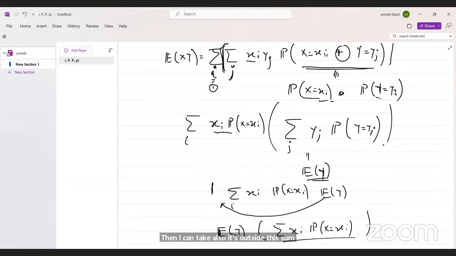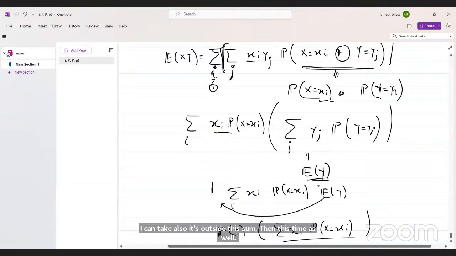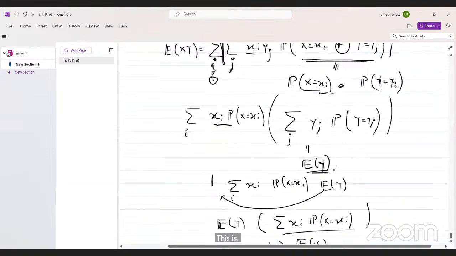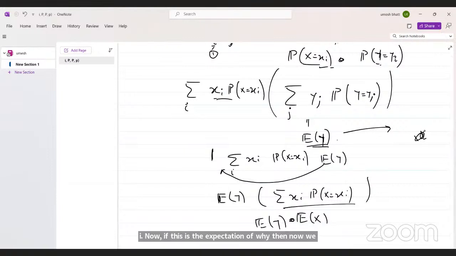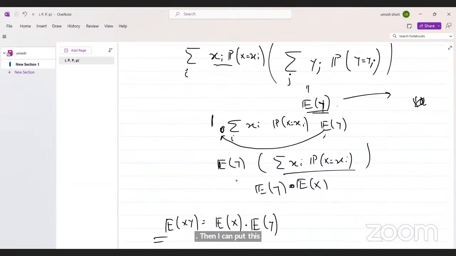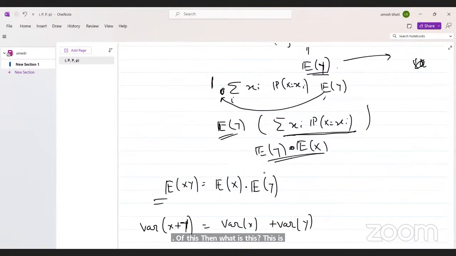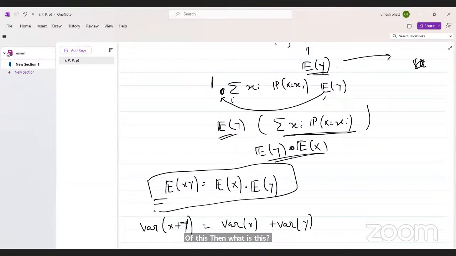Then this sum is the expectation of Y, which is a constant value, so I can put it out of this summation. Then this is the expectation of X, and now we got the form. Okay, got it, sir.